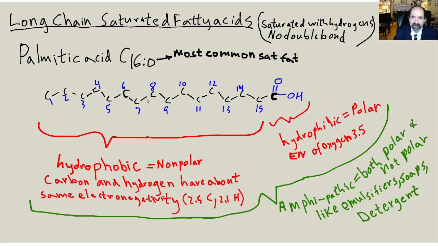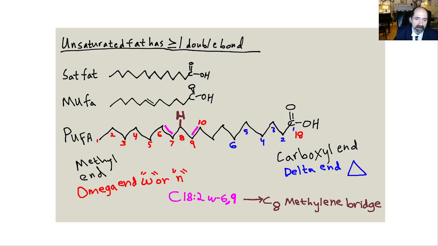And the relevance is this amphiphilic nature, like an amphibian can live on land and water, enables a fatty acid to intercalate across plasma cell membranes and to be somewhat disruptive to them. And that's why this palmitic acid can cause leaky gut when it's present in excessive amounts. It can cause increased permeability of the blood-brain barrier when it's commonly present in excessive amounts. So it's a problem. It's not good. The minimal amount of fat you get from eating low-fat plant foods is all the fat you need.